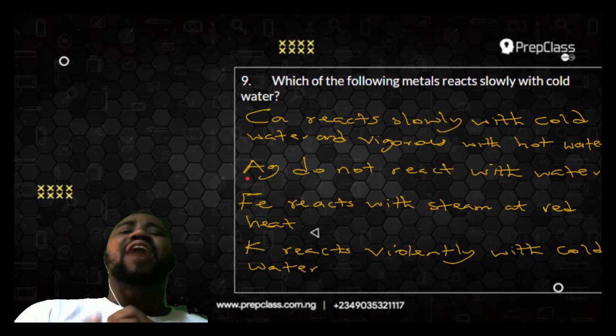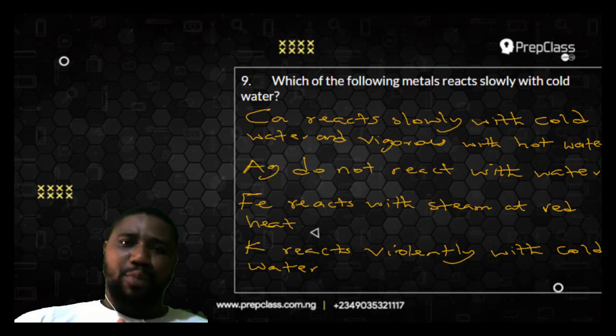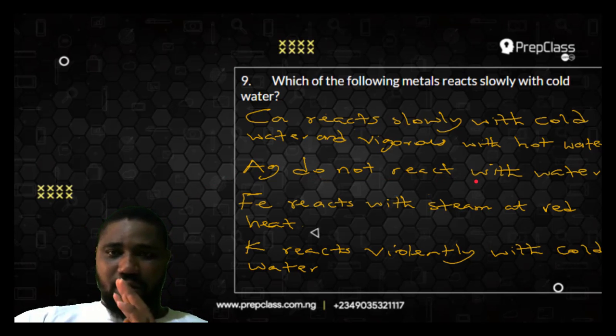Now you must know that silver and gold are usually found in the earth's crust in their free state, because they are the least reactive metals. They do not react with any other. They are not very reactive. So in most cases we find them in their pure form. So silver does not react with water. That is it.